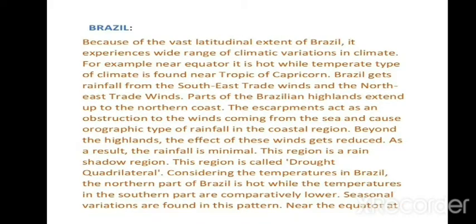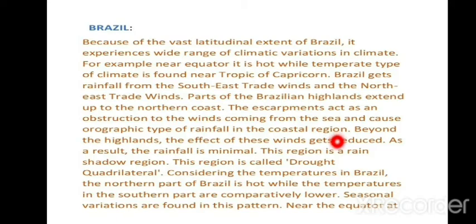That is why Brazil receives the southeast trade winds and the northeast trade winds. Parts of the Brazilian highland extend up to the north coast. The escarpment obstructs the winds coming from the sea and causes orographic rainfall in the coastal region. What does it mean?